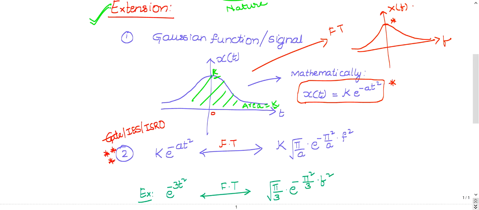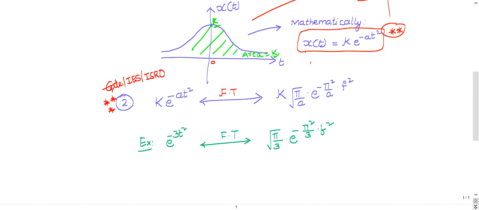So please try to remember this mathematical expression: k into e power minus at square. Whenever you do the Fourier transform for this Gaussian pulse, if you try to do it manually, it will take a lot of time and you need to use some kind of special functions. So it is a tedious job. I don't advise doing all this in the exam hall when you get hardly 1 minute.